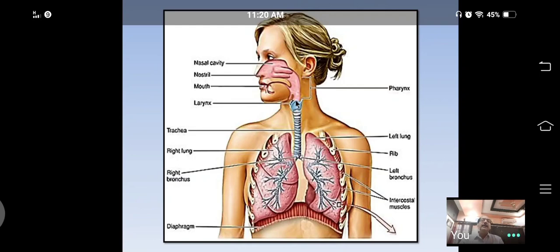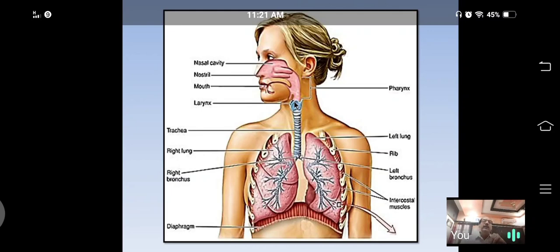At the top of the larynx, present at the basal part of the pharynx, there is a small opening called the glottis. Through that opening, the glottis, air enters into the larynx.